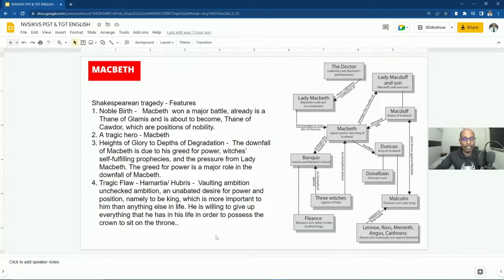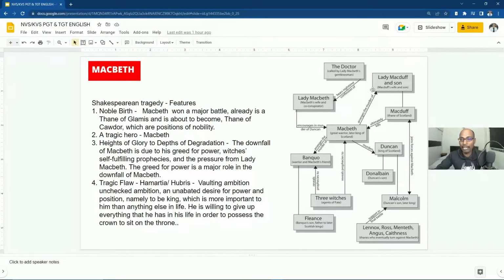Namely to be king, which is more important to him than anything else in his life. So he's a power monger. He wanted to have power in his hands. He is willing to give up everything that he has in his life in order to possess the crown and sit on the throne. So his life's ambition is that he wants to become the king of Scotland.